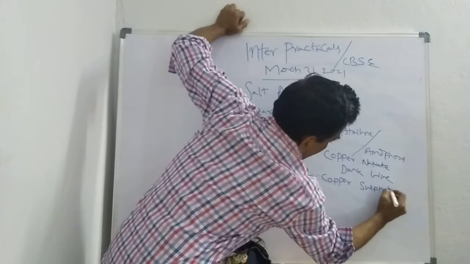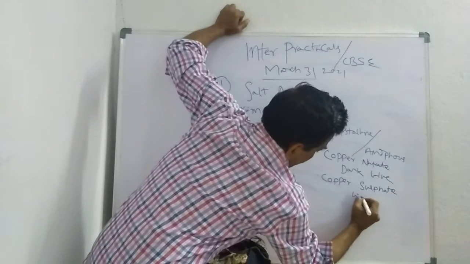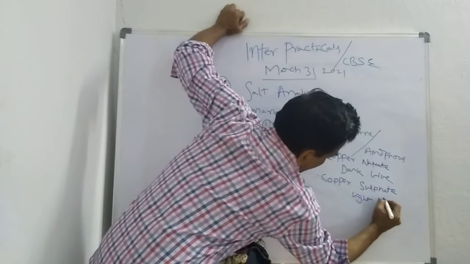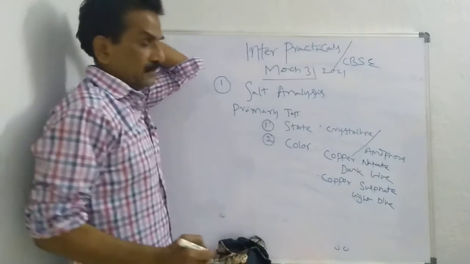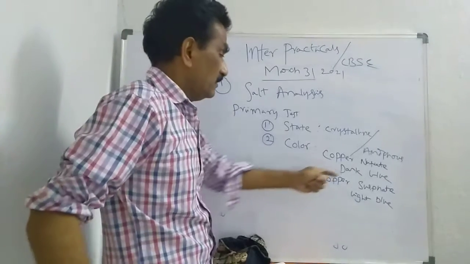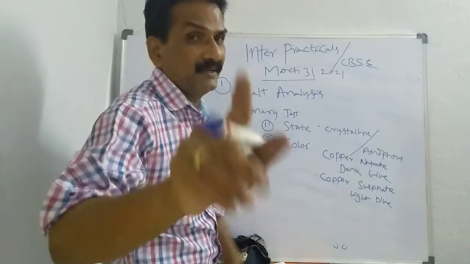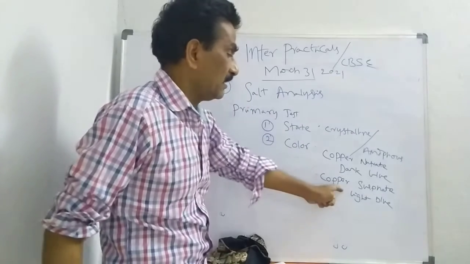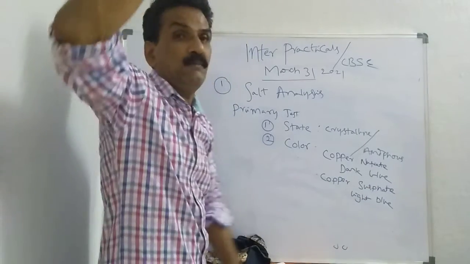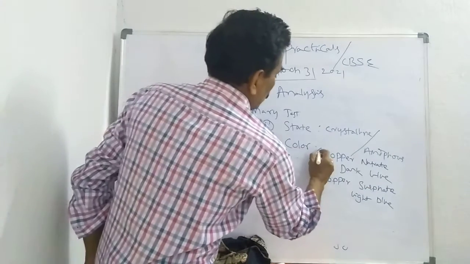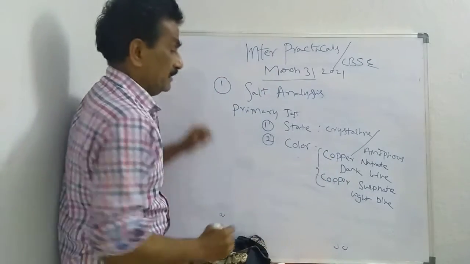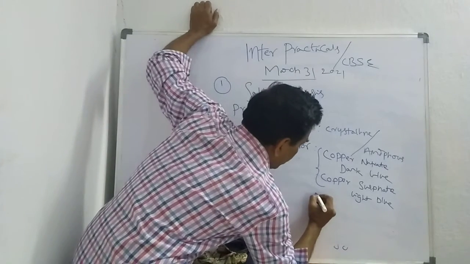Copper sulfate, sky blue, light blue. If the salt is dark blue, that is copper nitrate. If the salt is light blue, sky blue, it is copper sulfate. So we have two salts.